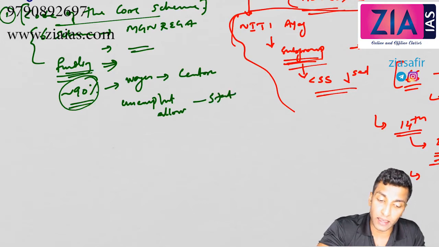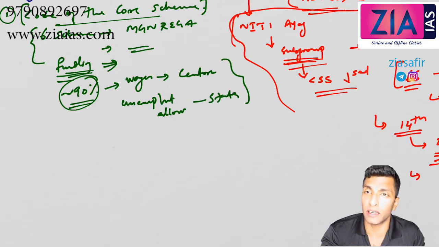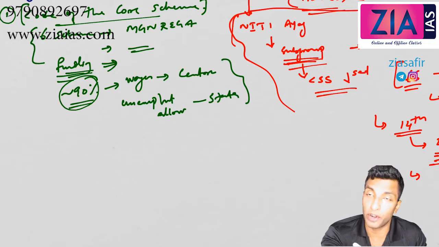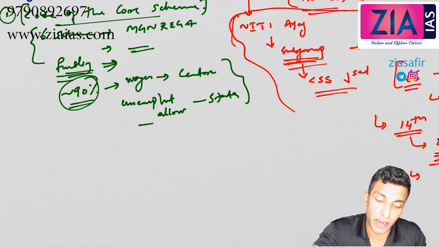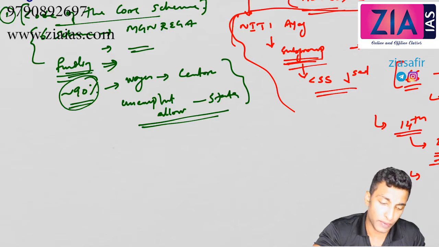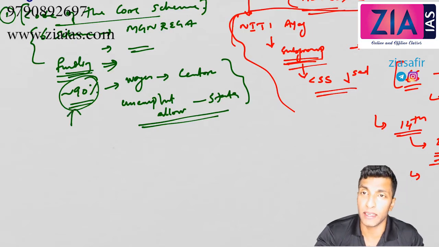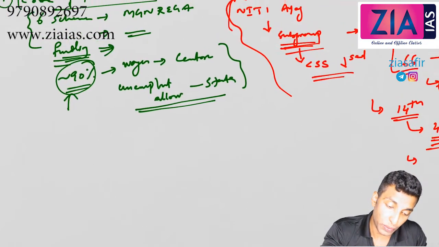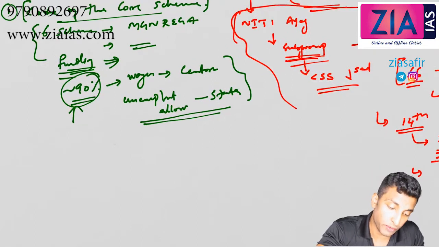Now why is it states? Because it is the responsibility of the state to ensure employment if you are applying for MGNREGA. So if you are not getting a job, and you are supposed to get unemployment allowance, it is actually the failure of the state to provide the job. That is the reason why unemployment allowance should be given by states, and that's why around 90% will be by the center. Okay, so funding, there is no change in funding here.